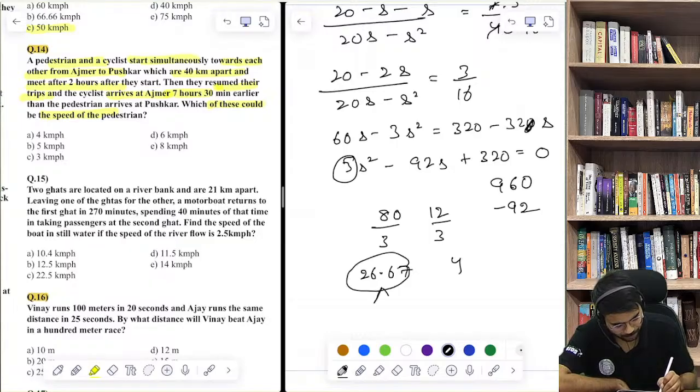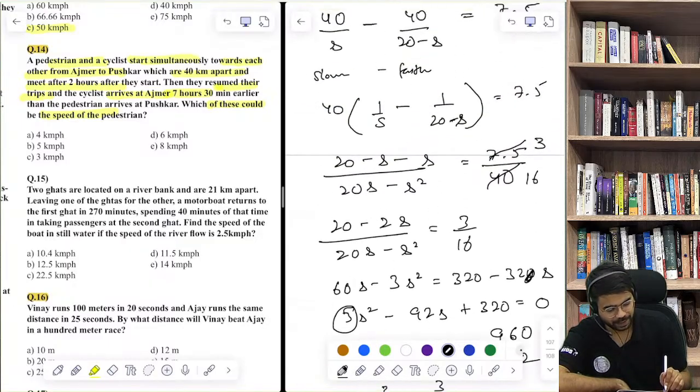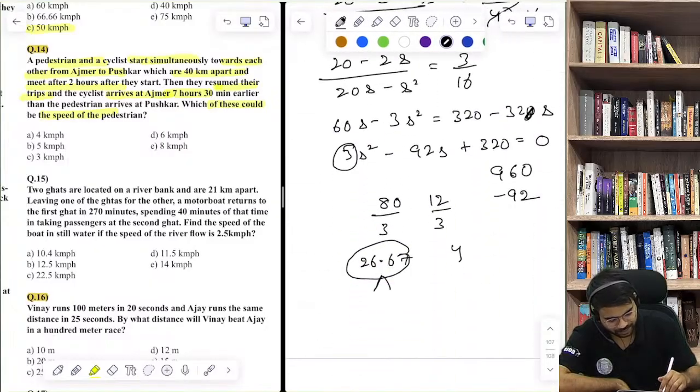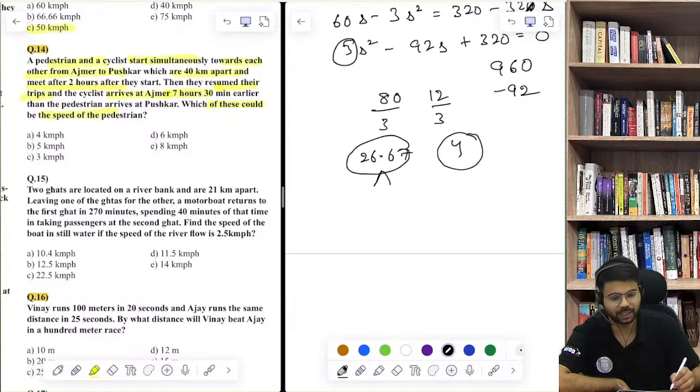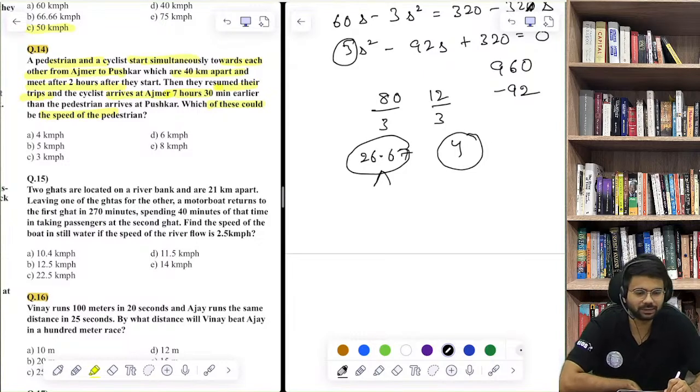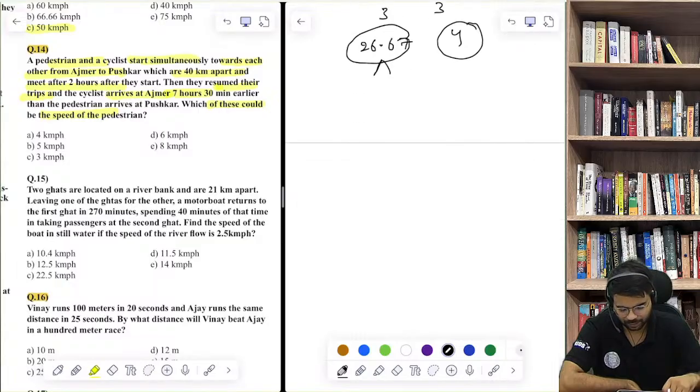This is not possible because the sum of both speeds is 20, so the speed of either one cannot be more than 20, very obvious. So 4 will be the answer, rightly answered by Harshita, Ayush, Amit, Rohan. Yes, it was a little tricky, but I hope it's clear to all. Correct, absolutely correct.